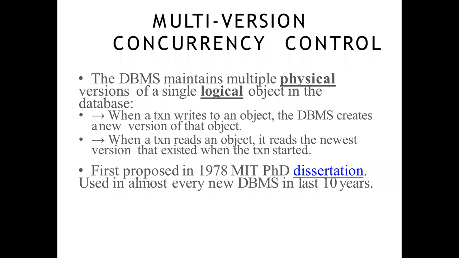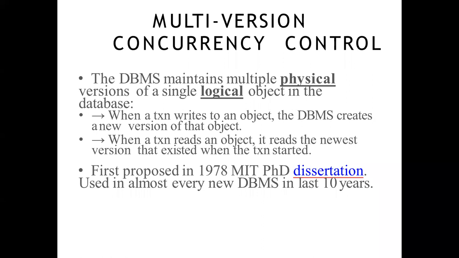In MVCC, the database maintains multiple physical versions of a single logical object. What is the logical object here? At the application level, when we do a query, we only see a tuple, the tuple view.